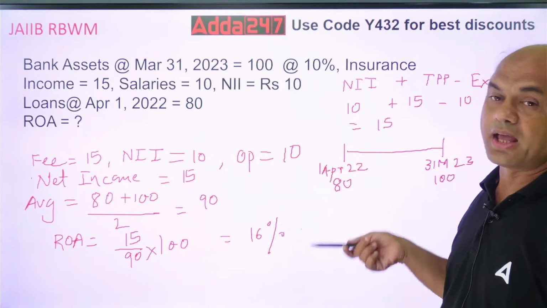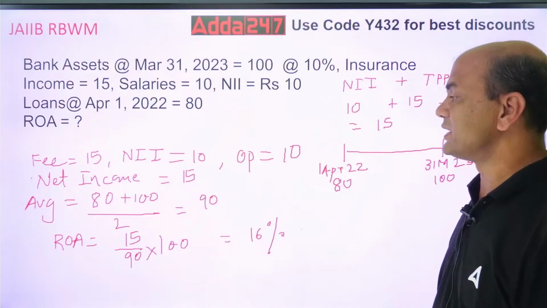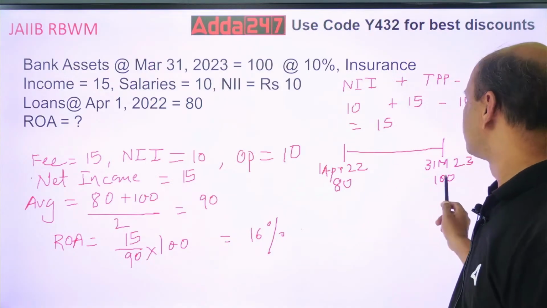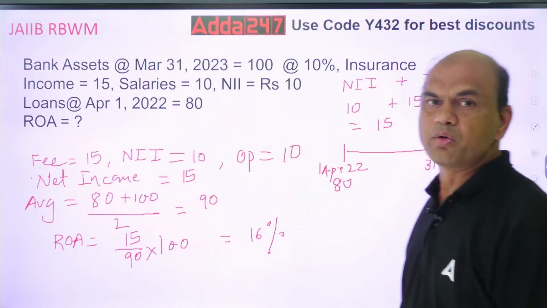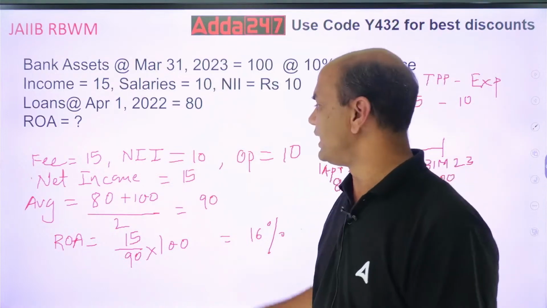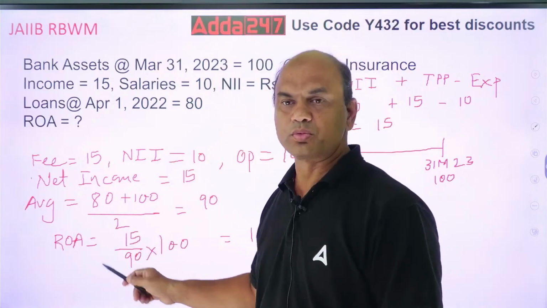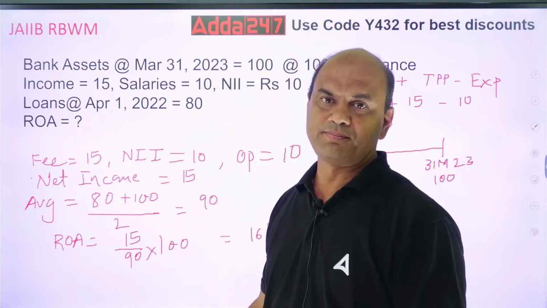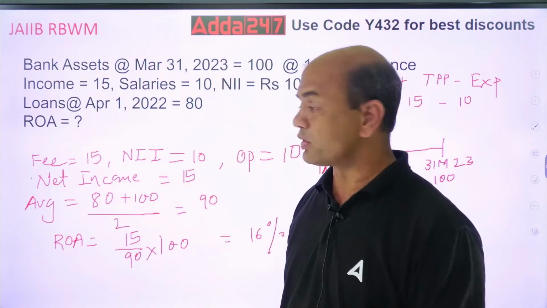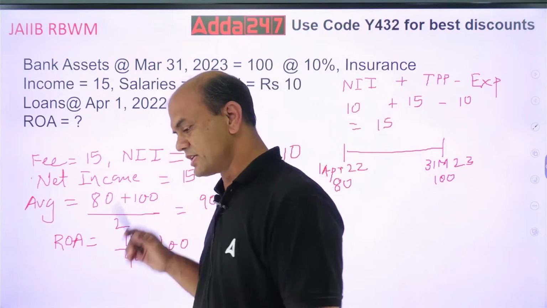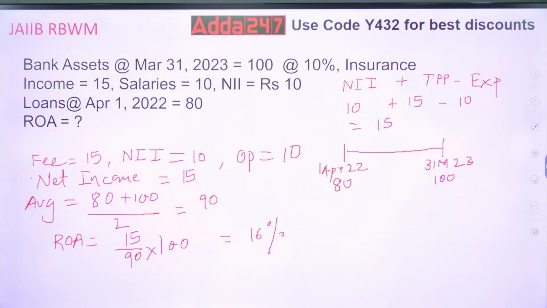So you have to find out average assets. Average means opening plus closing upon 2. So 80 plus 100 upon 2, that is 180 upon 2, which is equal to 90. So now you got your average assets. Just pay attention, everyone. Be very calm in your mind, and then only solve this. Don't rush.